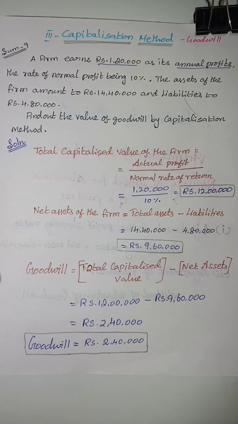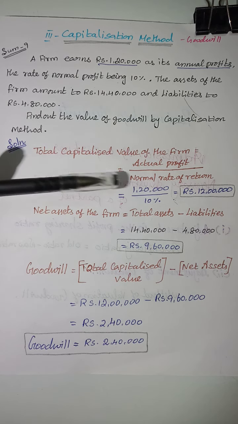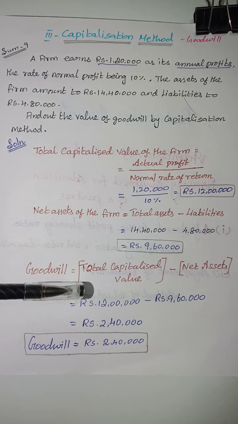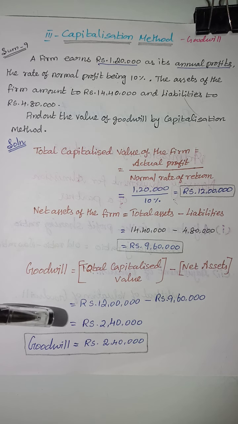Then the goodwill is total capitalized value minus net assets. The total capitalized value is 12 lakhs. Then net assets is 9,60,000. So the goodwill is 2,40,000. So the capitalization method of goodwill is rupees 2,40,000. This is the capitalization method of valuation of goodwill.